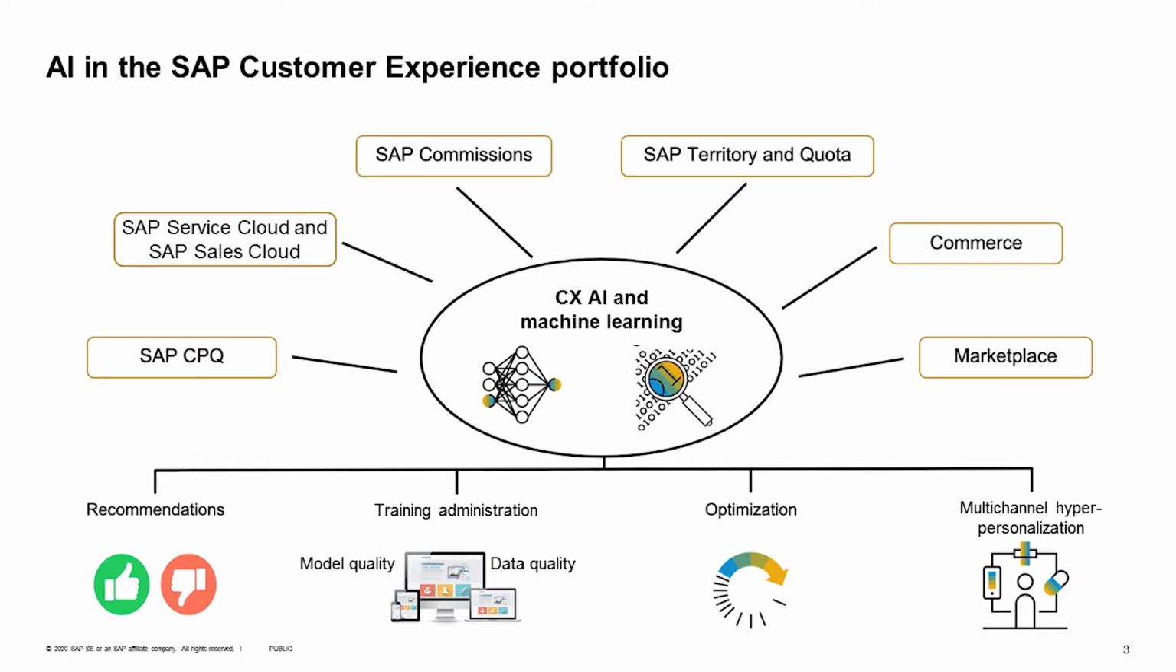At CXAI Group, at SAP, we work on different products. We have CPQ, Configure, Price and Quote, Service Cloud and Sales Cloud, Commissions, Territory and Quota, Commerce, and Marketplace. And in these products, we have different types of machine learning projects. We have recommender systems, training administration, optimization projects, and hyper-personalization projects. And this session is about the automated territory alignment, which is implemented in Territory and Quota product, and we can consider it as an optimization problem.